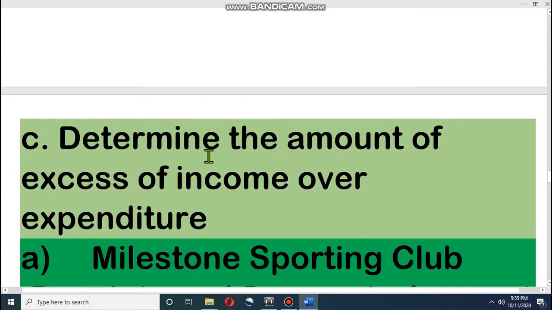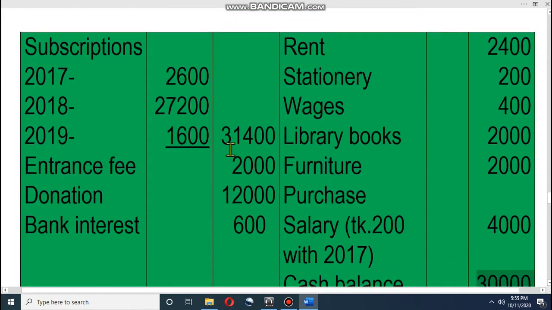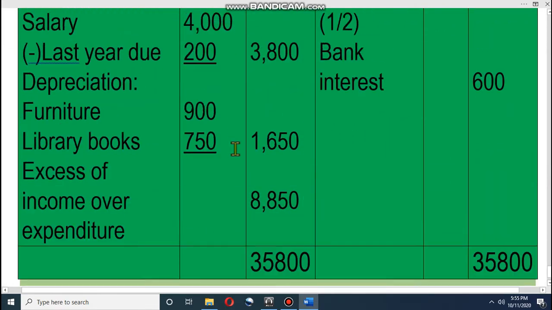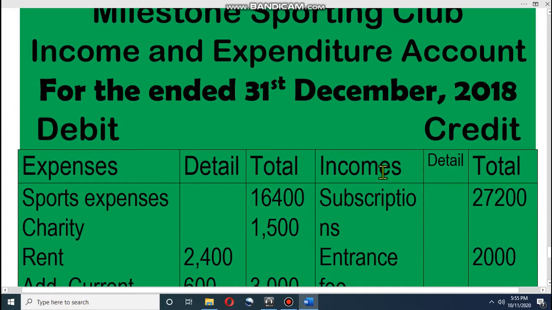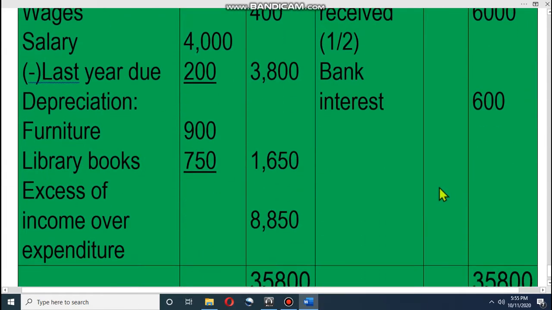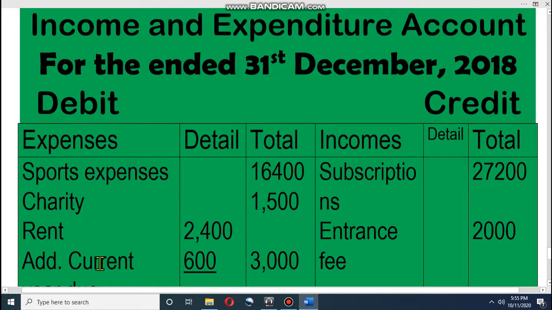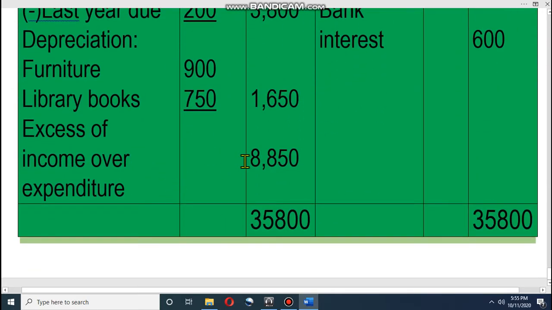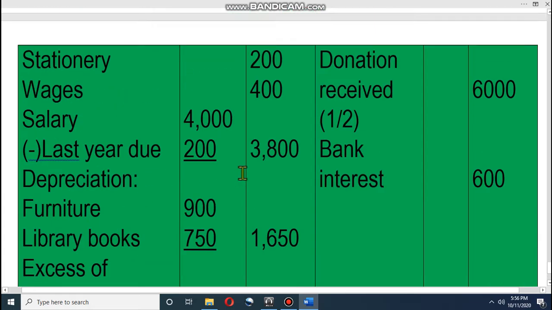Now, the last requirement: determine the amount of excess of income over expenditure. That means we have to prepare the income and expense account. Dear student, let's see how we will prepare it. At first, we have to write the income of the organization on one side, and on the other side we will write the expense of the organization. Then we will subtract expense from income, and we'll find the excess of income over expenditure.